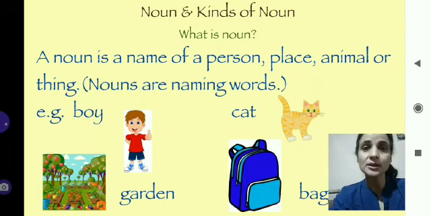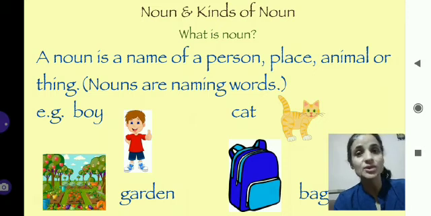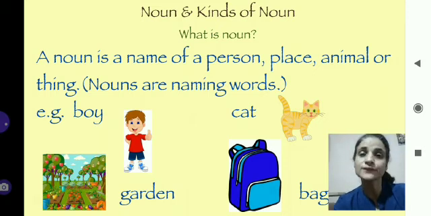For example, you can see here a boy, a bag, a garden, a cat. So boy is the name of a person, cat is the name of an animal, garden is the name of a place, and bag is the name of a thing. So they are all examples of nouns.